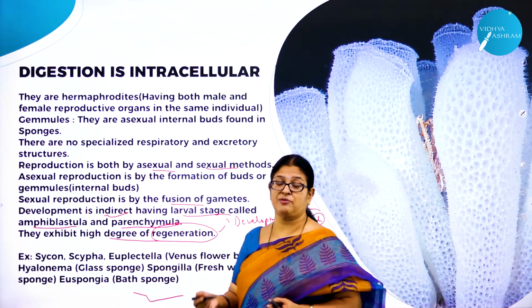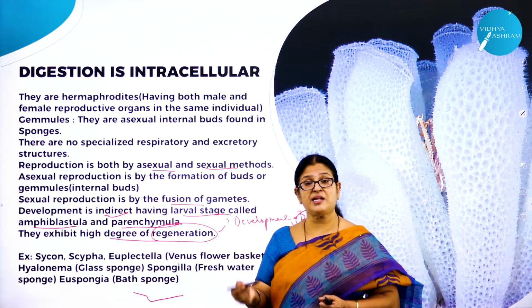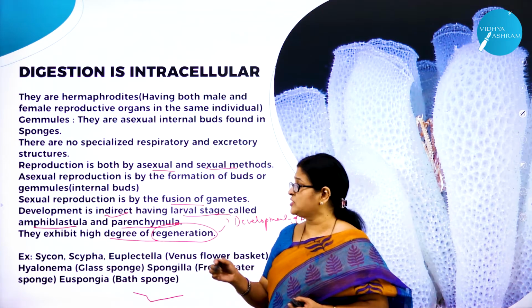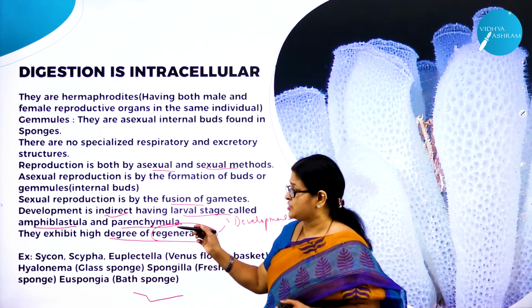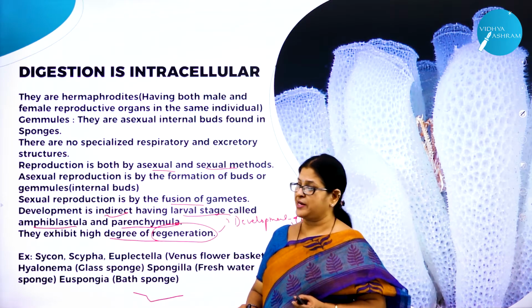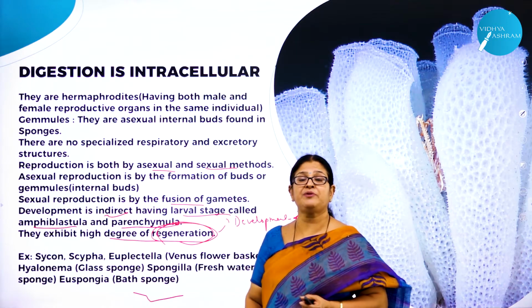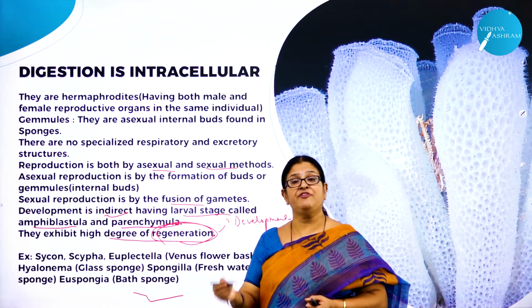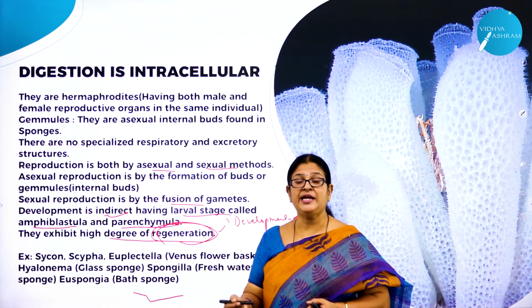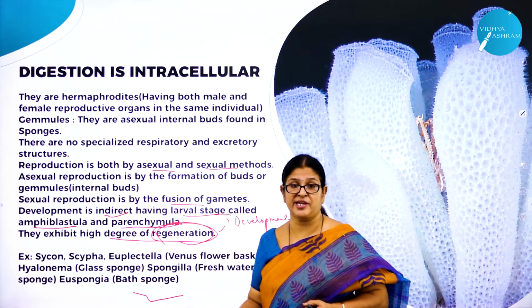Development is indirect. Why is it called indirect? It has a larval stage in the life history. What is that larval stage called? Amphiblastula, or one more called parenchymula. Then they exhibit what? High degree of regeneration. What do you mean by high degree of regeneration? If any body part is cut, it regenerates, it regrows again, right?